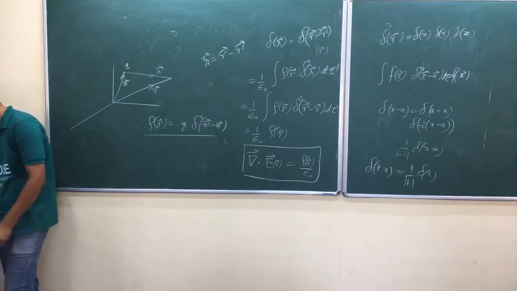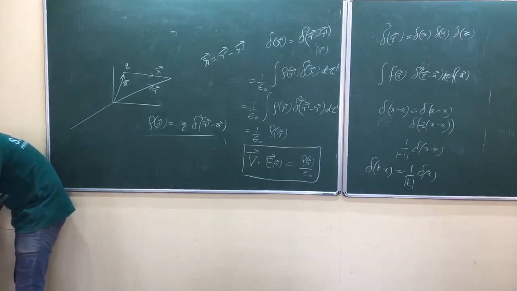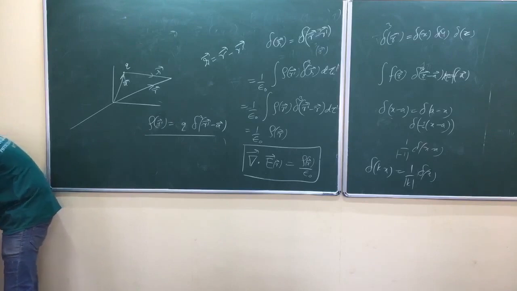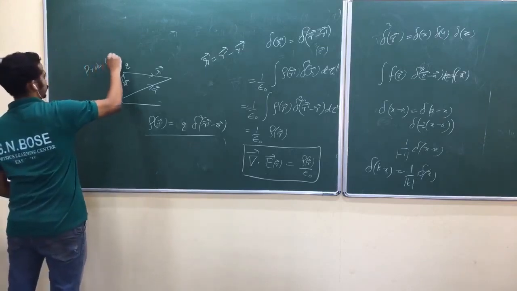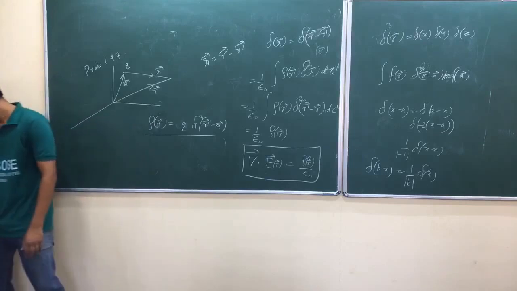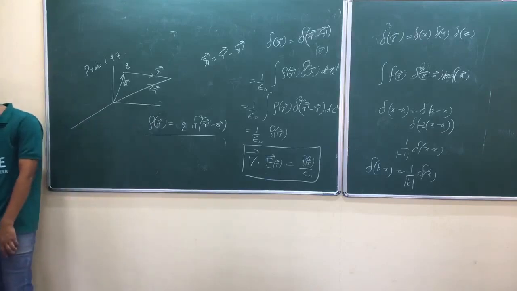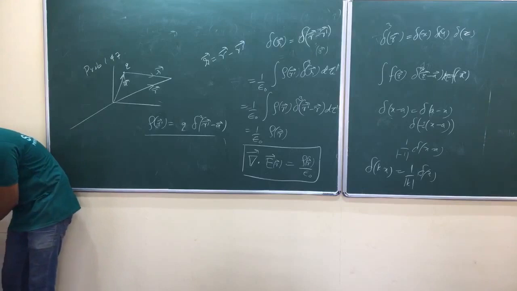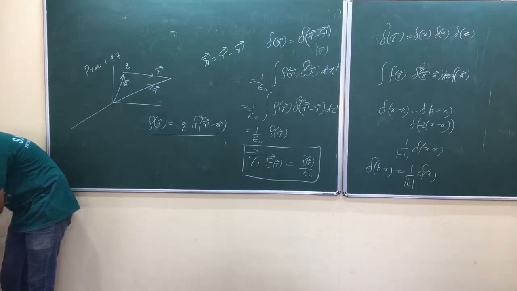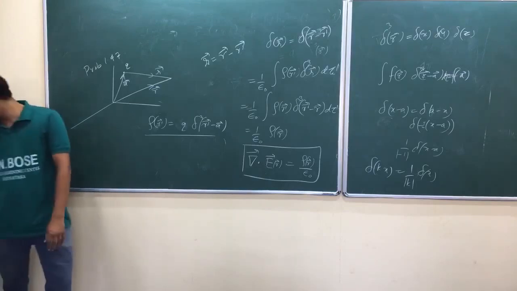Yeah, problem number 1.47. Find the expression for volume charge density of a point charge. And try example number 1.16.